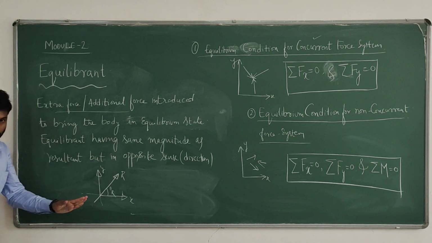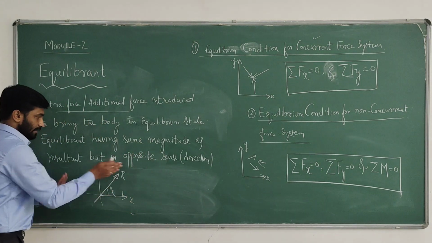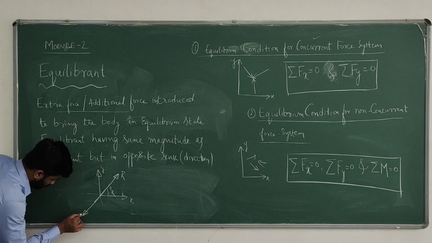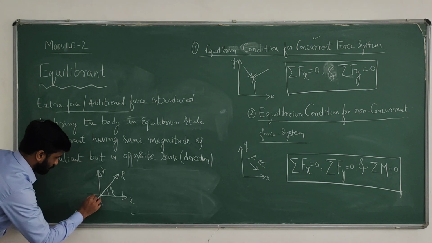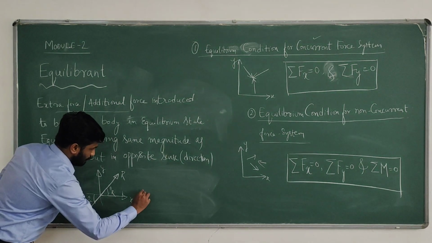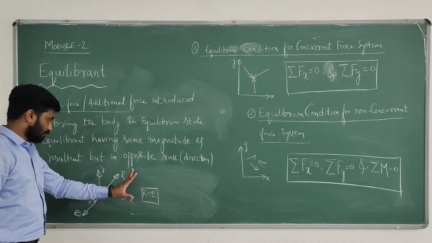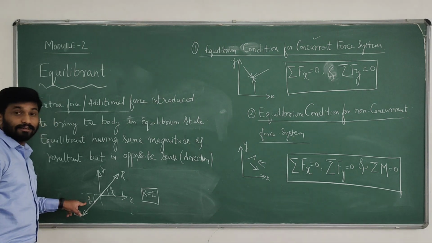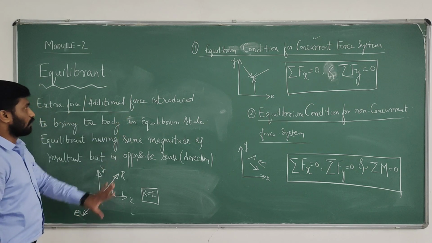The equilibrium force, as per the definition, is an additional force required to bring the body into equilibrium, and it has the same magnitude as R. This is E, in the opposite sense, with angle theta E. Here R equals E, so resultant force equals equilibrium force. If the resultant force is, say, 10 Newton, E is also 10 Newton. This is the resultant inclination, and this is the equilibrium inclination. So this is regarding the equilibrium force.